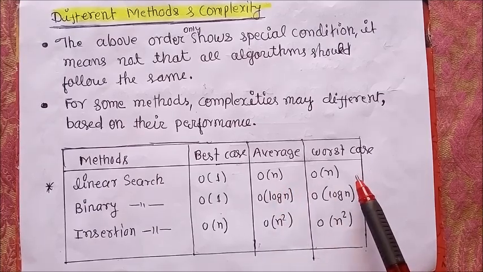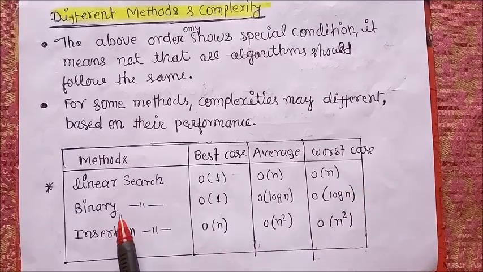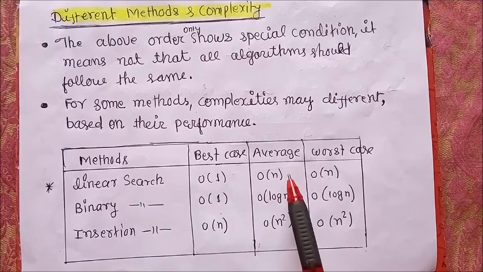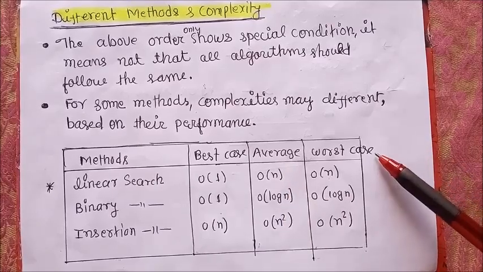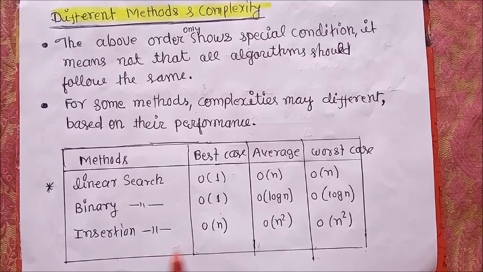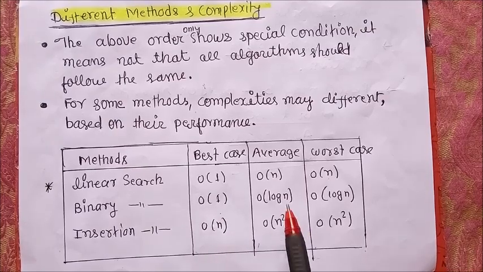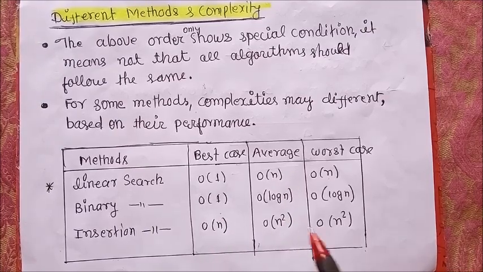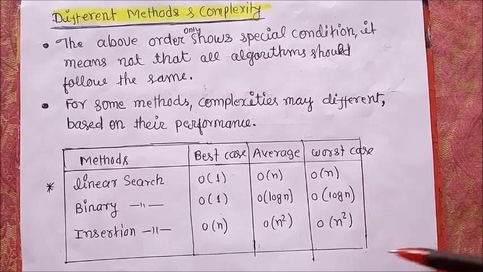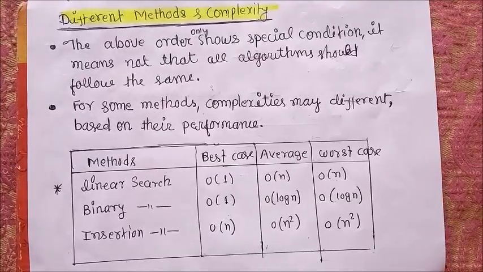The worst case is also represented by linear time. In the binary search method, the best case is constant, the average case is log time, and the worst case is also log time. And if we talk about insertion methods, the best case is linear, the average case is quadratic, and the worst case is also quadratic time.